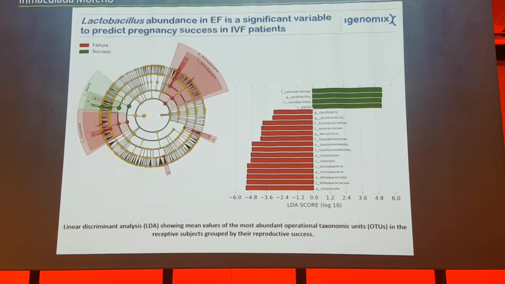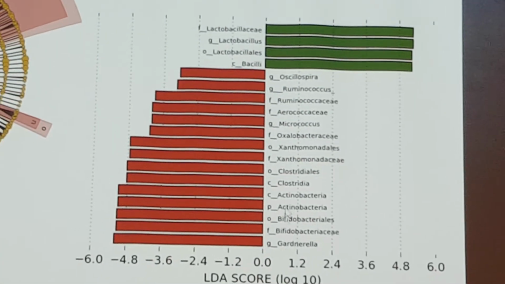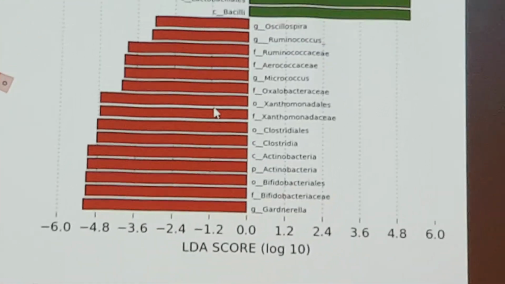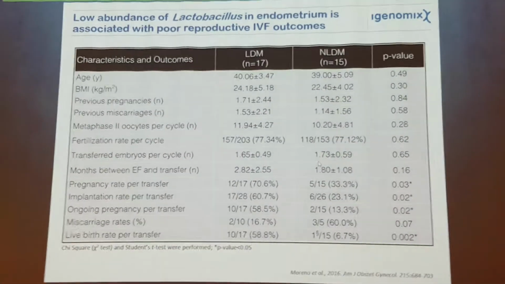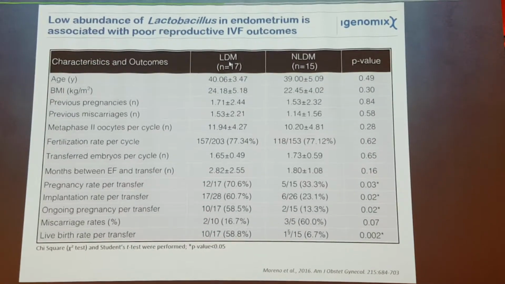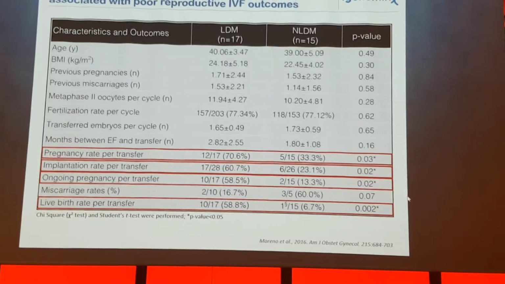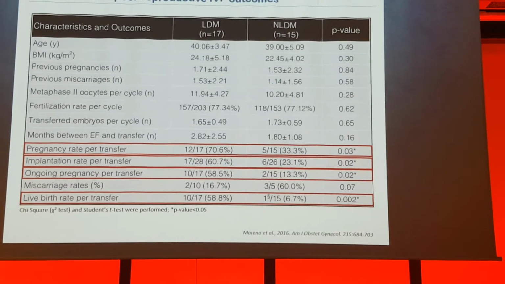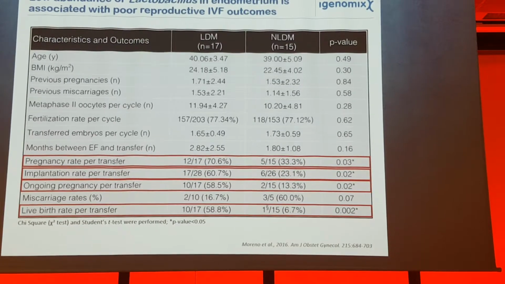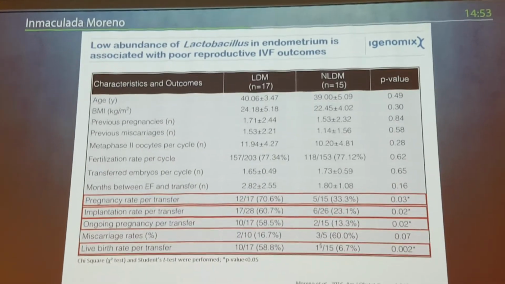In this graph, we see that lactobacillus is associated with successful treatments, while Gardnerella, Bifidobacteria, Helicobacteria, and Clostridia are associated with failed cycles. So these are the statistics. If we compare women having a lactobacillus-dominated microbiota and those with non-lactobacillus-dominated microbiota, the implantation rate, the pregnancy rate, the ongoing pregnancy rate, and the live birth rate per transfer were higher in the group with lactobacillus-dominated microbiota than in those with a dysbiotic or abnormal endometrial microbiota.